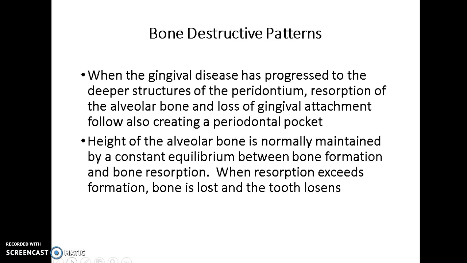Destructive patterns of the bone. When the gingival disease has progressed to the deeper structures of the periodontium, resorption of the alveolar bone and loss of gingival attachment follow, creating a periodontal pocket. The height of that alveolar bone is normally maintained by constant equilibrium between bone formation and bone resorption. But when resorption exceeds formation, bone is lost and the tooth loosens. That's where we have that repair that we talked about very early on in the lecture. And when the body is no longer able to repair, the resorption is going to result in bone loss.